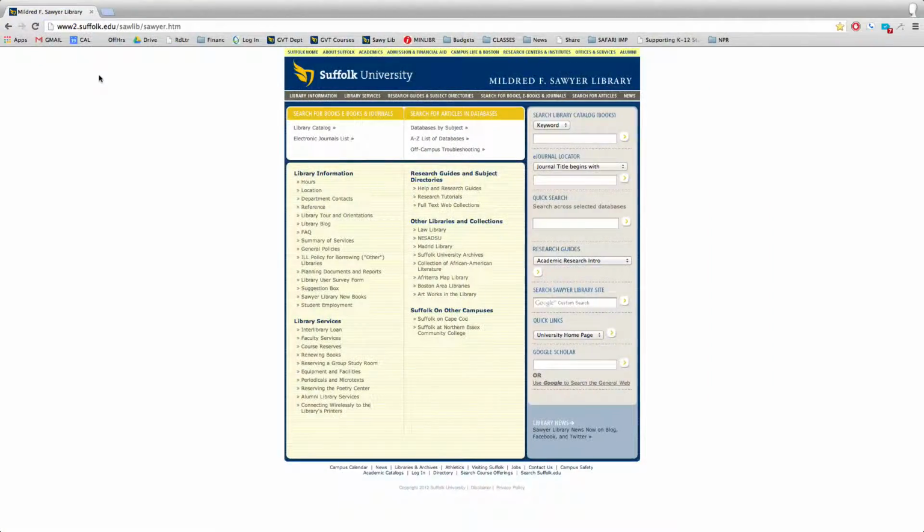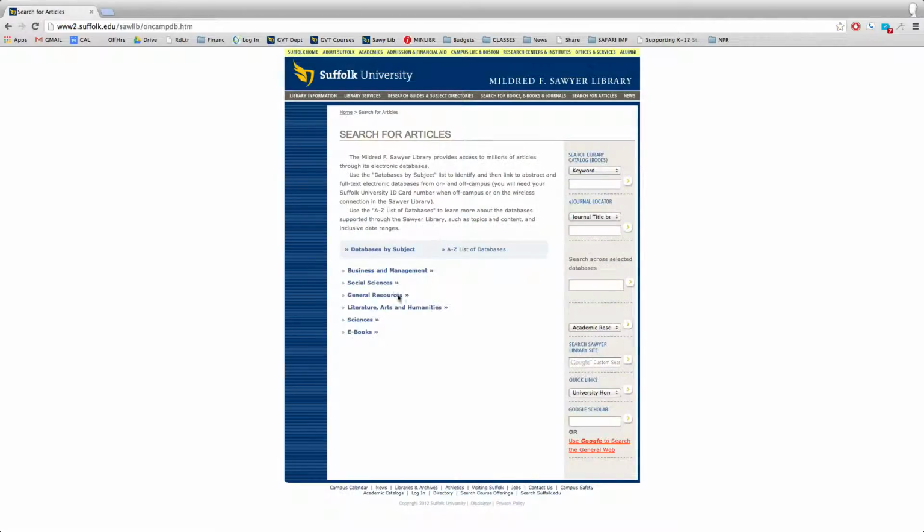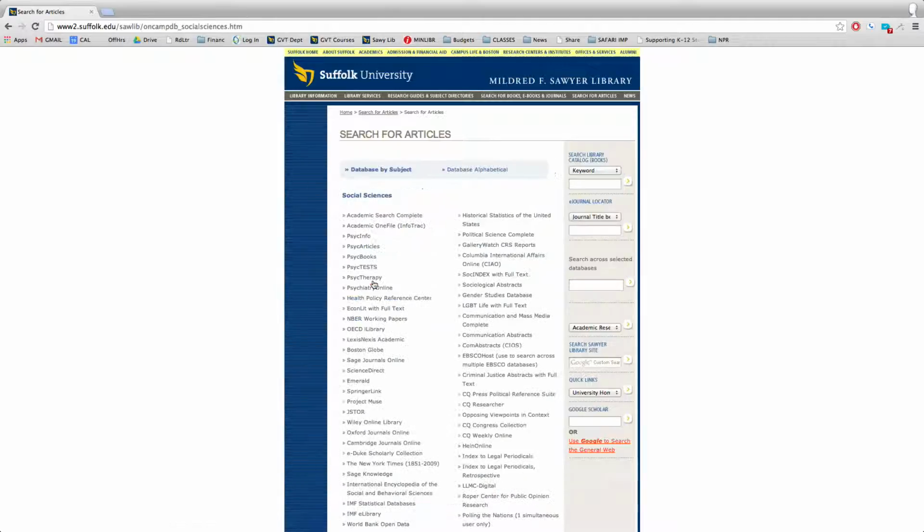Today we're going to begin by learning how to use our databases that are located on the Sawyer Library website. So we begin by going to the Sawyer Library main page, and notice that I have it bookmarked in my browser so that I can get here easily. Notice right here it says search for articles and databases, and if I go to databases by subject, that will take me to databases by subject. We are in the social sciences, so I'm going to click on social sciences.